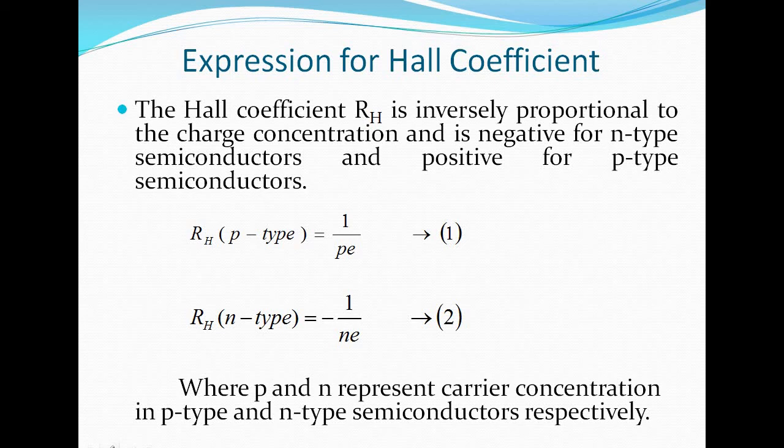Here we take RH equals 1 by pe for P-type semiconductors, and RH equals minus 1 by ne for N-type semiconductors, where small p and small n represent the carrier concentration in P and N-type semiconductors respectively. This is the RH.